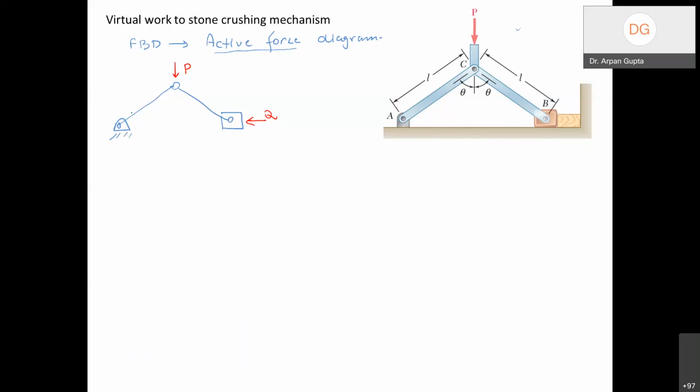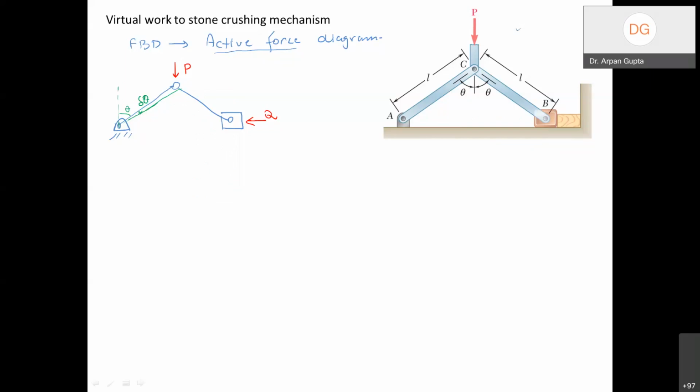So let me have this angle as theta, and let's say that this moves a little bit by delta theta. This small angle I am assuming as a virtual displacement delta theta.